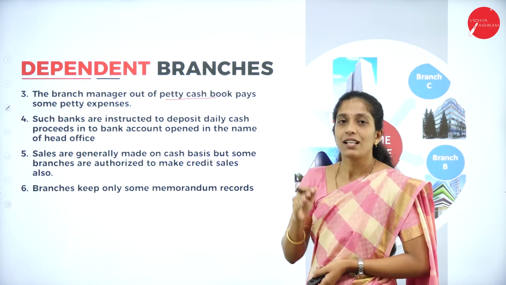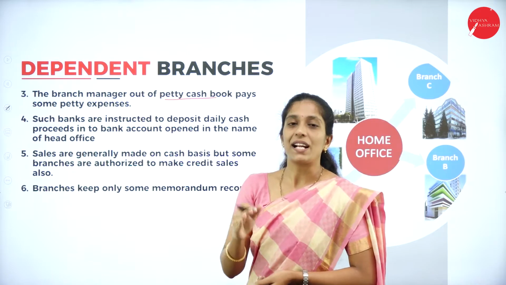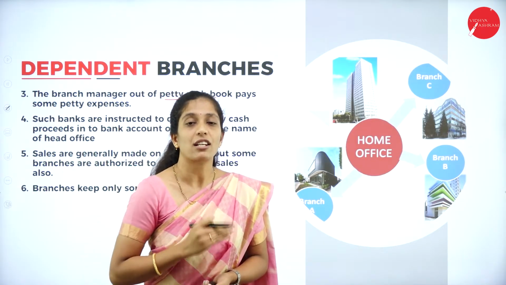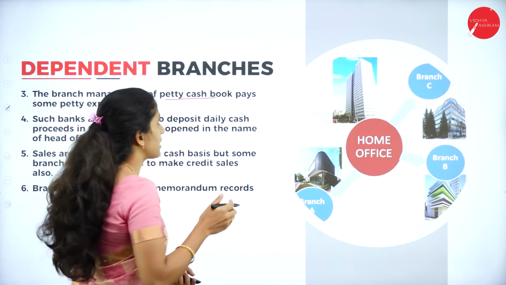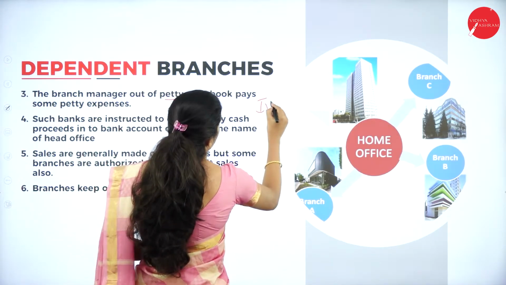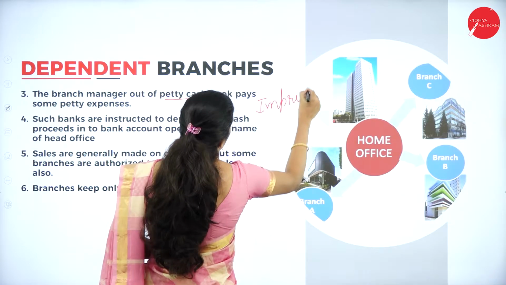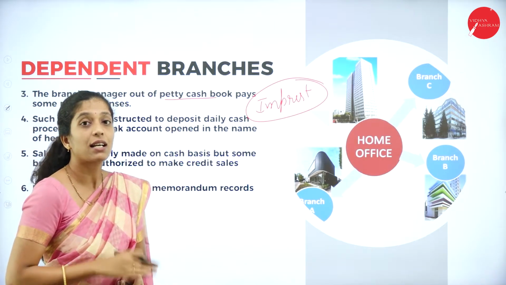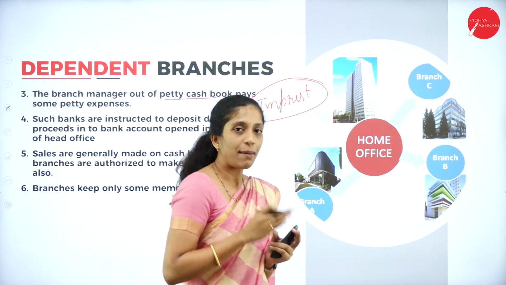Now what happens here under dependent branch accounting? The petty cash book works on the imprest system. You might have heard about the imprest system. What do you mean by the imprest system?